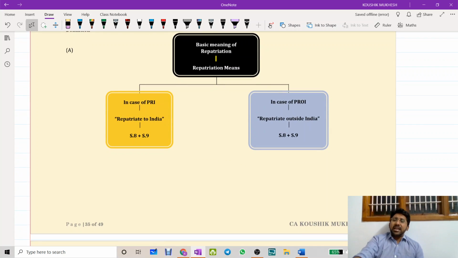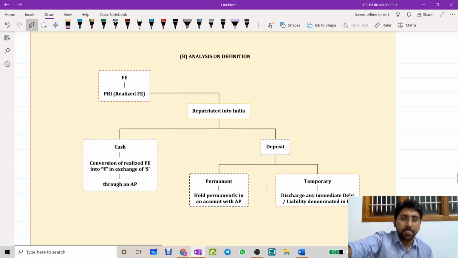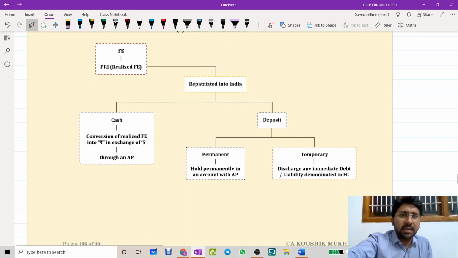So what is realization and repatriation? You need to understand two important concepts. Getting the money from the party outside India is called realization. Whatever you got, converting it into rupees is called repatriation. Realize means taking steps to get it back. Repatriate means giving it to the authorized person. So bringing it to India and giving it to an authorized person is called repatriation. Sections 8 and 9 govern the same, both for PRI and PRO. Now, an analysis of the definition.